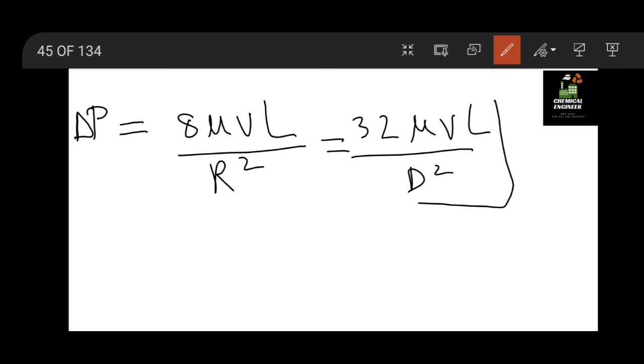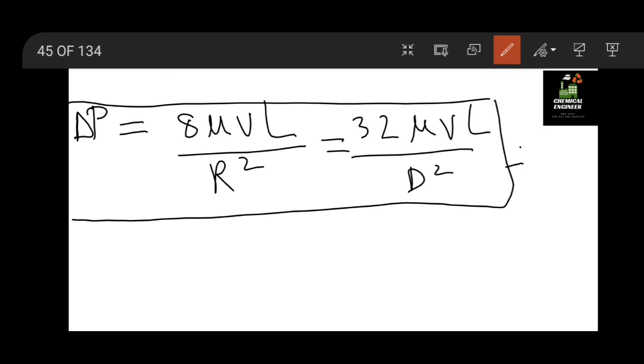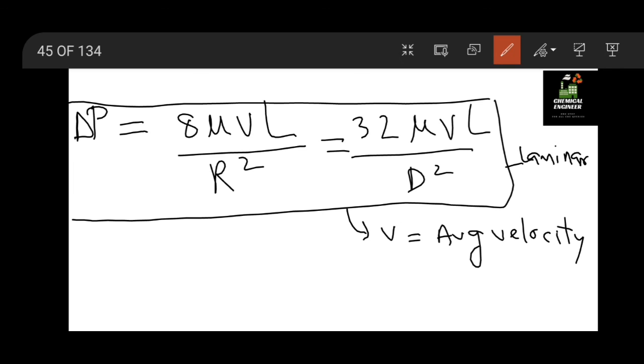This is the pressure drop across a pipe in laminar flow, where V is the average velocity. So you have to take V as the average velocity.